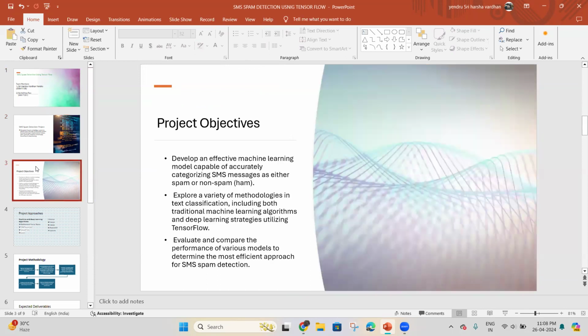Now coming to the objectives of the project. The first objective is to develop a machine learning model to classify whether a message is spam or not. The second objective is to utilize both traditional and TensorFlow-based deep learning methods. The third objective is to assess model performance to identify the best spam detection strategy.